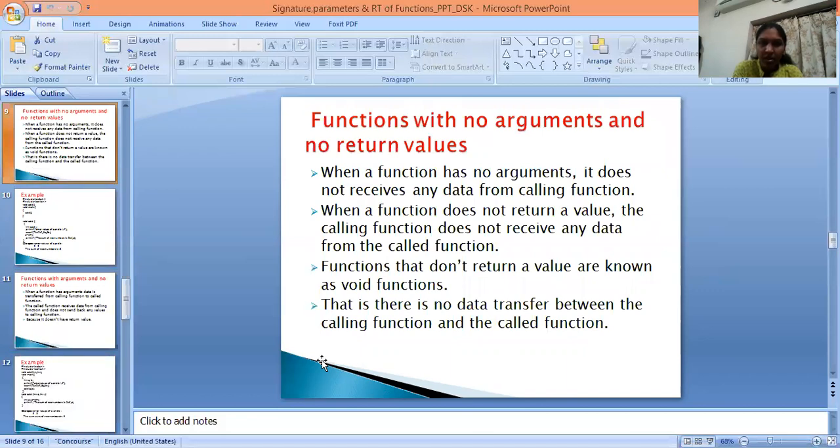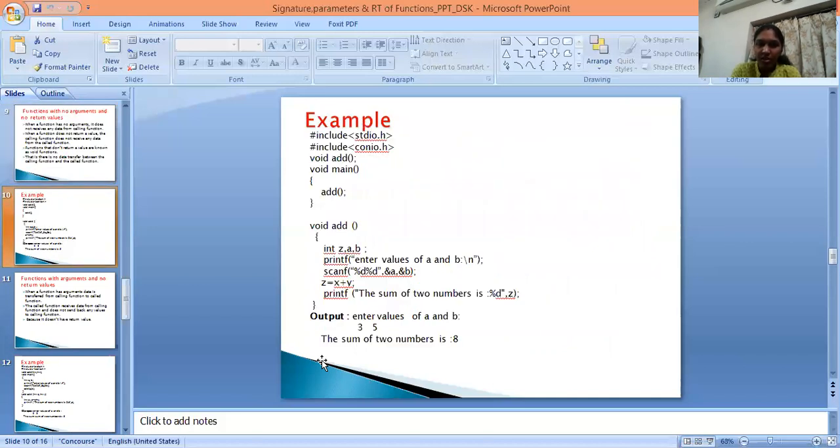Parameter passing techniques. Function with no arguments and no return values. When a function has no arguments, it does not receive any data from the calling function. When a function does not return a value, the calling function does not receive any data from the called function. Functions that do not return a value are known as void functions. There is no data transfer between the calling function and the called function.